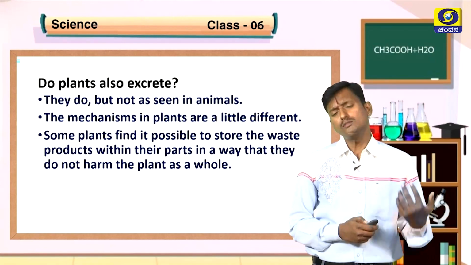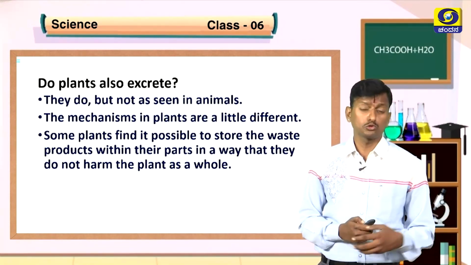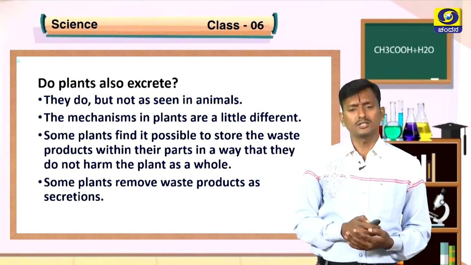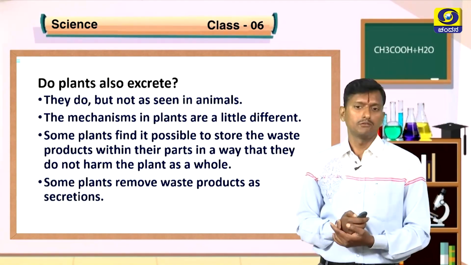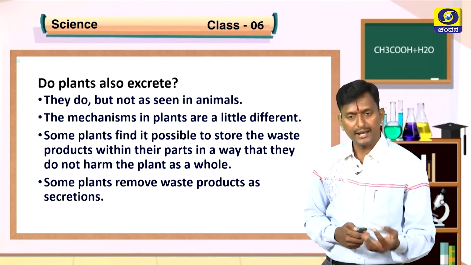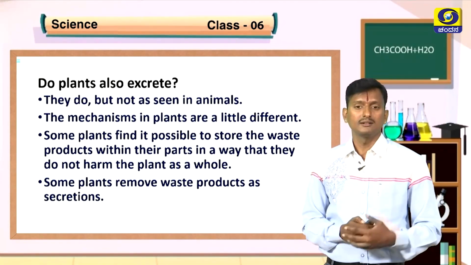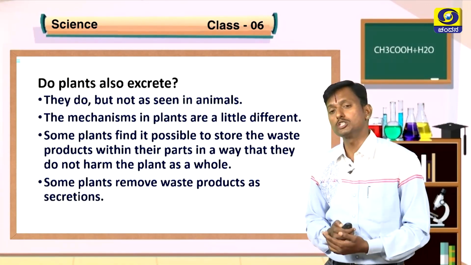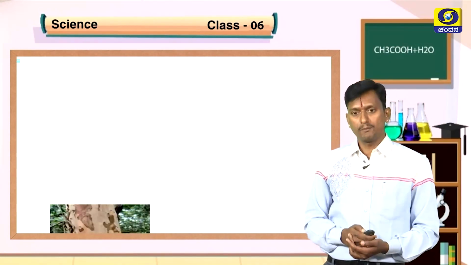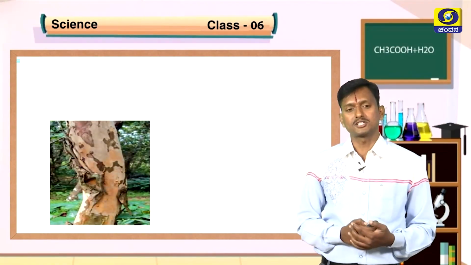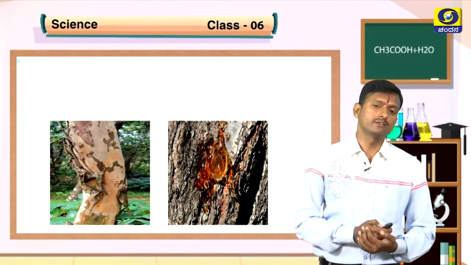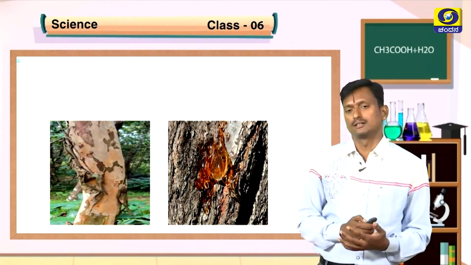They will throw out different types of wastes through different processes, as nectar, as bark, as gum. See, nectar is useful to us. We use bark of the stem, we use gum, which is obtained from the plant. They are all excretions by the plant, but they are useful to human beings. So plants also excrete waste products. See, I will show you a picture. That is the excretion by plant. That is the removing of the bark, and also the gum is coming outside from the plant. It is an excreta of plant.